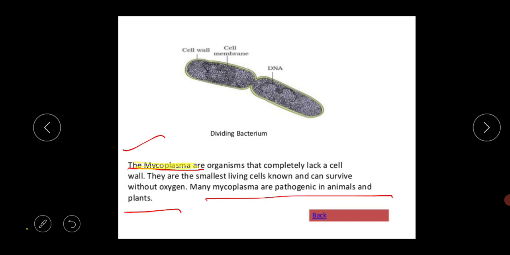With this slide I have completed the Monera portion. In our next video we will discuss the kingdom Protista, and the other kingdoms also. From this video we came to know about the classification system, the types of classification, the basis of classification, and the description of the kingdom Monera with proper examples.